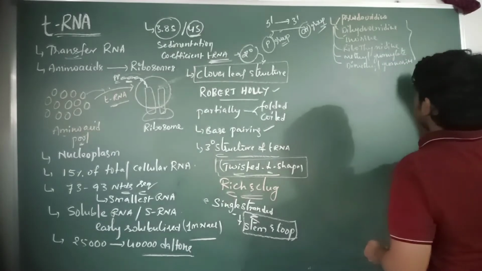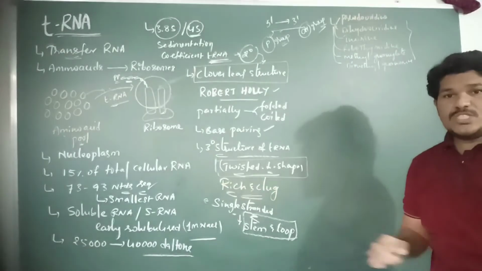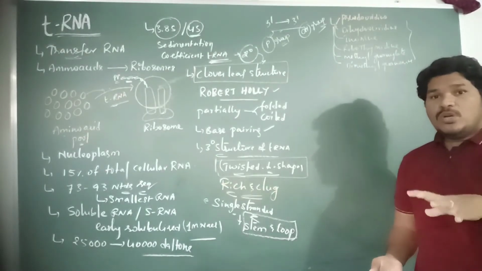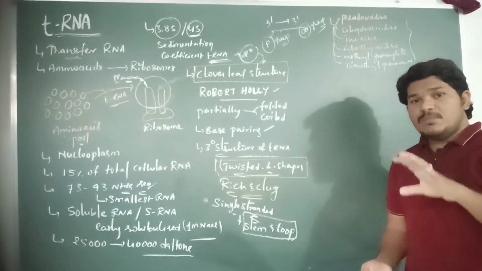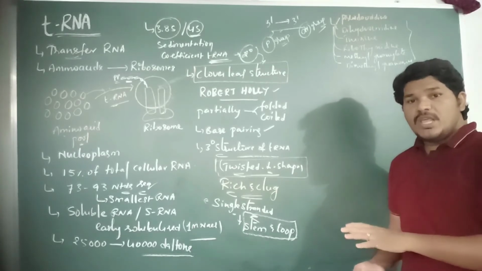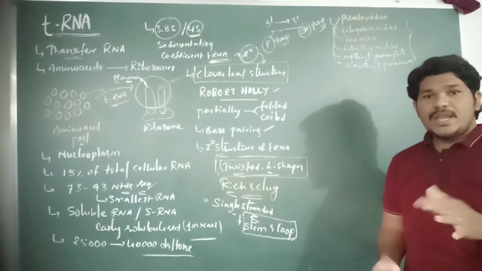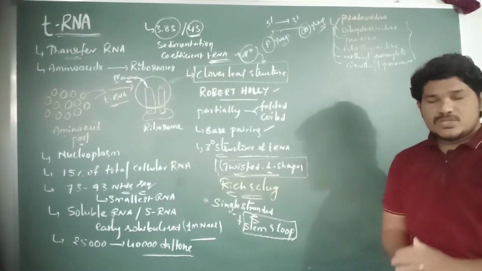These are a few of the unusual bases present in the tRNA molecule. A high amount of unusual or abnormal bases is present in the tRNA molecule when compared to other RNA molecules like mRNA and rRNA.